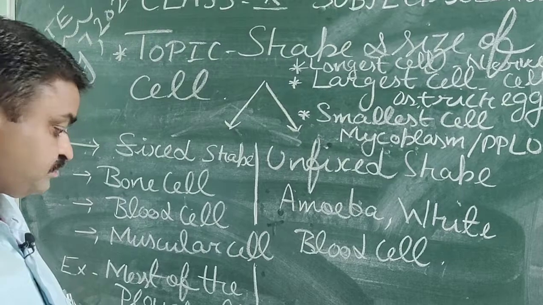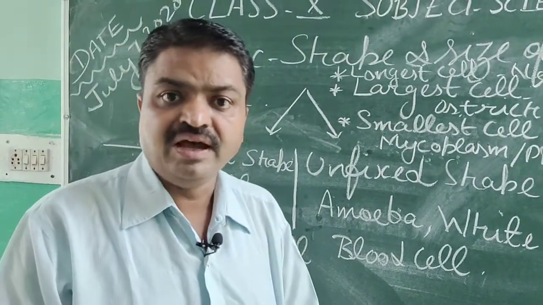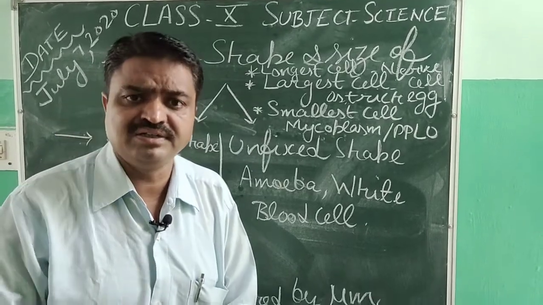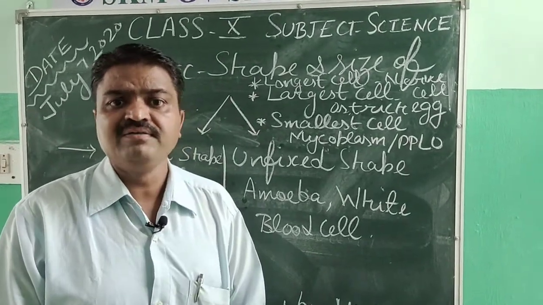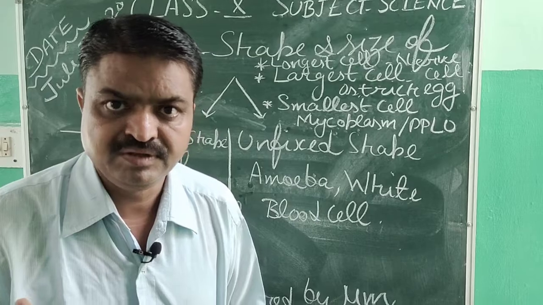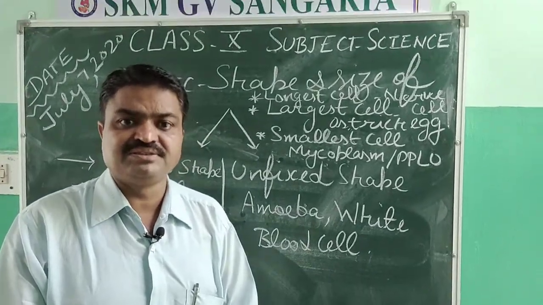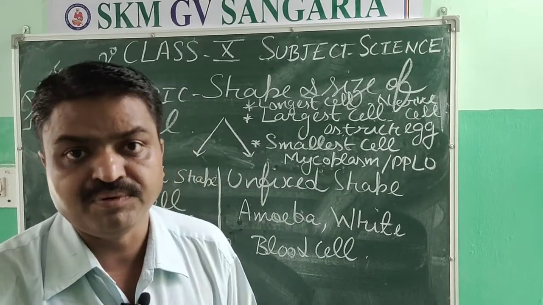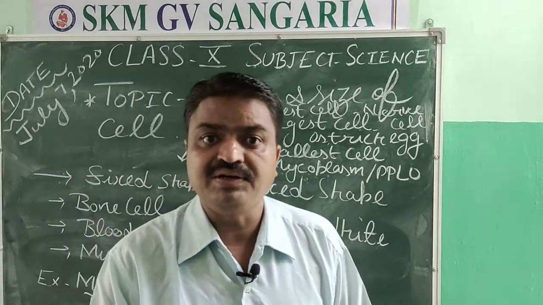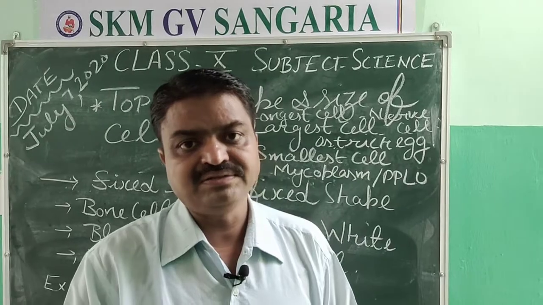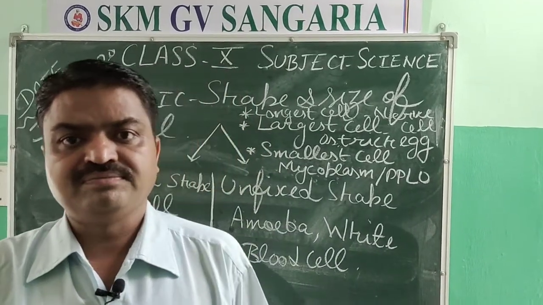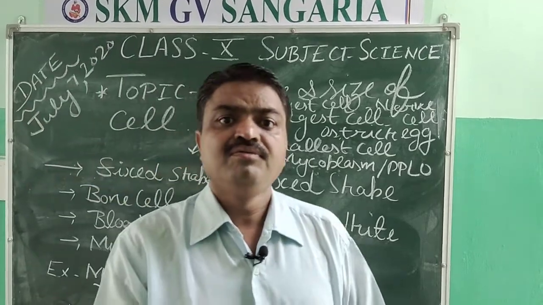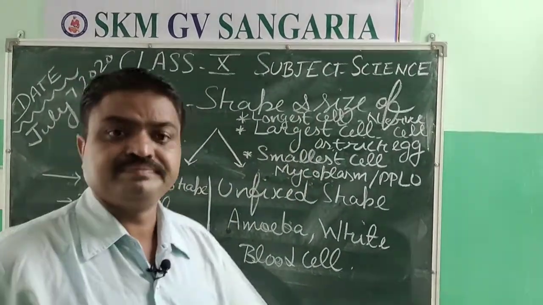Now we come to the size. As you know, the cell has a very small size. With the naked eye we can't see them. So the size is measured with the help of one physical quantity unit, that is micrometer, student. 1 micrometer is equal to 1000 millimeter, student.